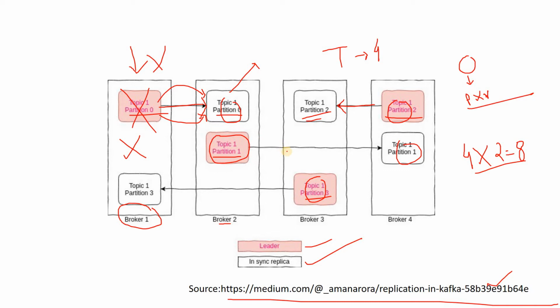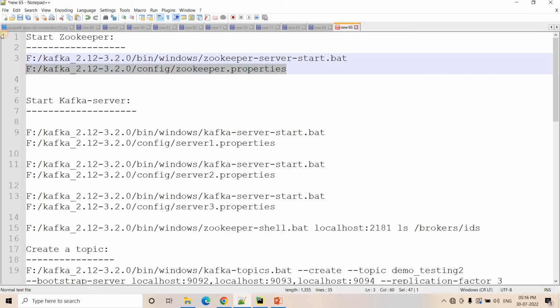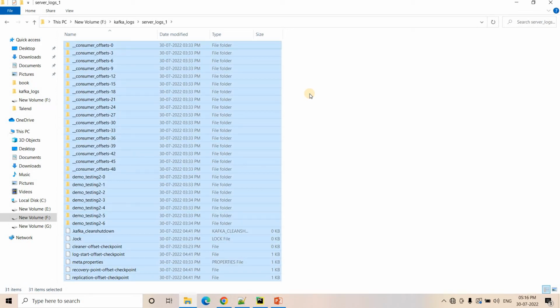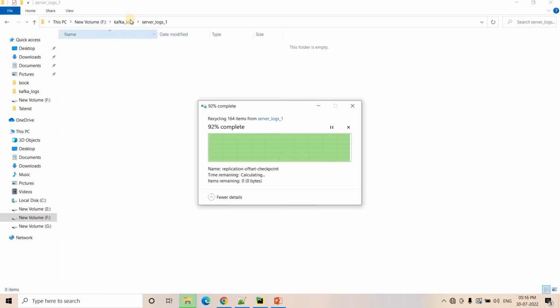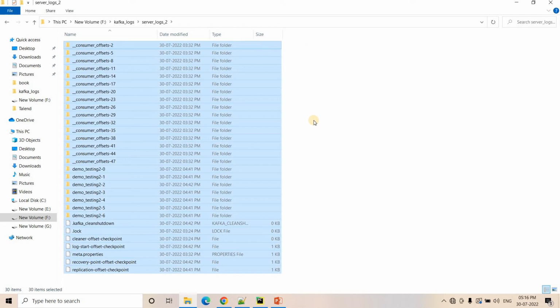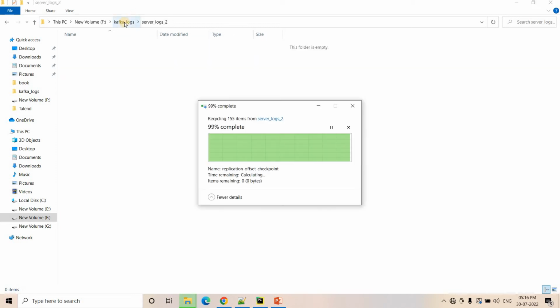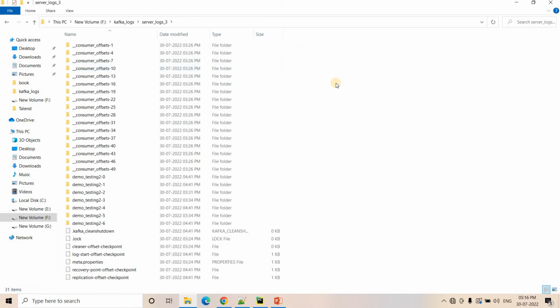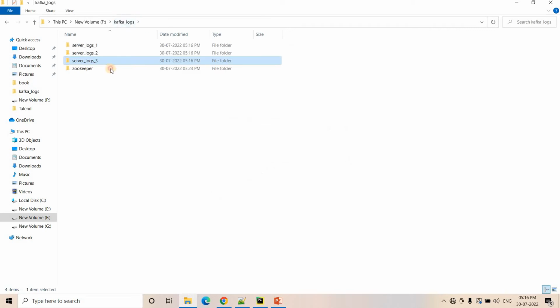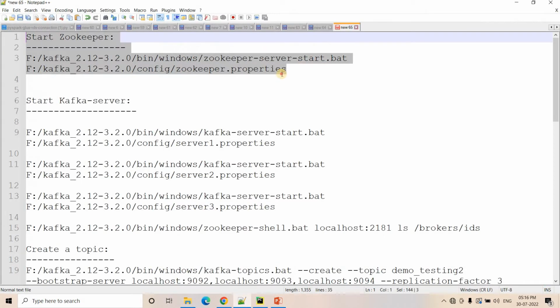Now let's switch to the lab section. It will be much more clear to us. Okay, so here to start our Kafka server, we will start our Zookeeper. But before that, let me clear all the server logs and Zookeeper logs to show you the experiment from scratch. Right, I have cleared everything. So I will start my Zookeeper.